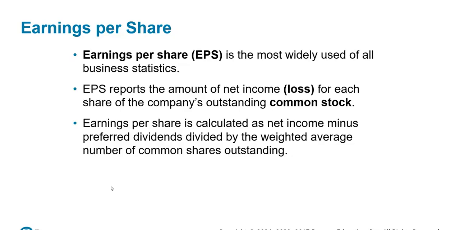Earnings per share, EPS, is the most widely used of all business statistics. Earnings per share reports the amount of net income or net loss for each share of a company's outstanding common stock. So this would be available to common stockholders. Not exactly what they would give for a dividend, but this is the amount of earnings that are broken down for each share. Earnings per share is calculated as net income minus preferred dividend divided by the weighted average number of common shares outstanding.